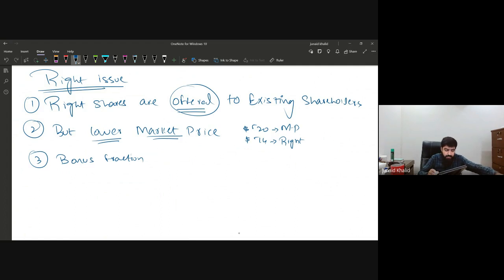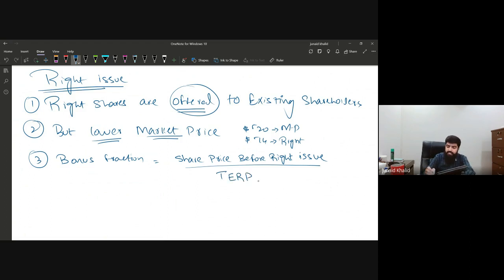The bonus fraction is the share price before the rights issue divided by TERP. Now, what is that TERP? I'm going to explain it in the fourth point.